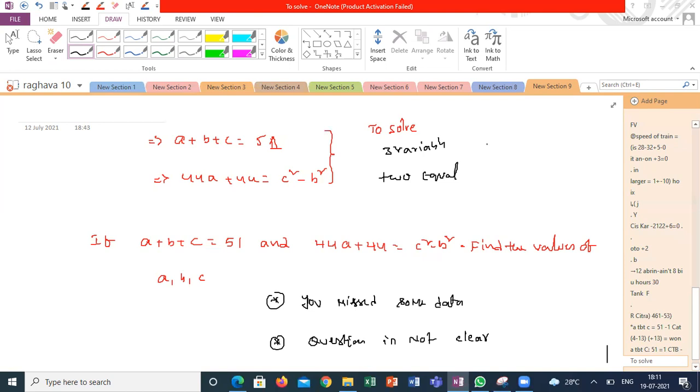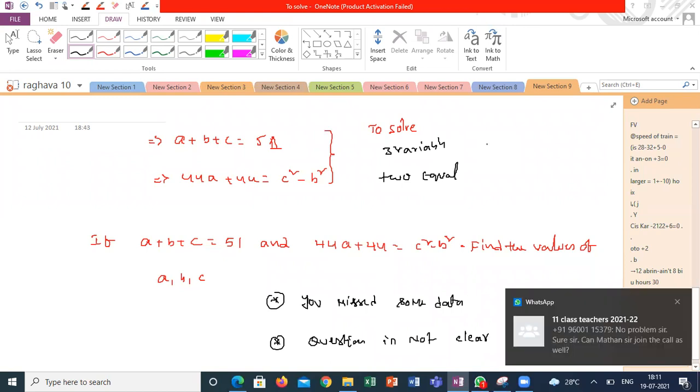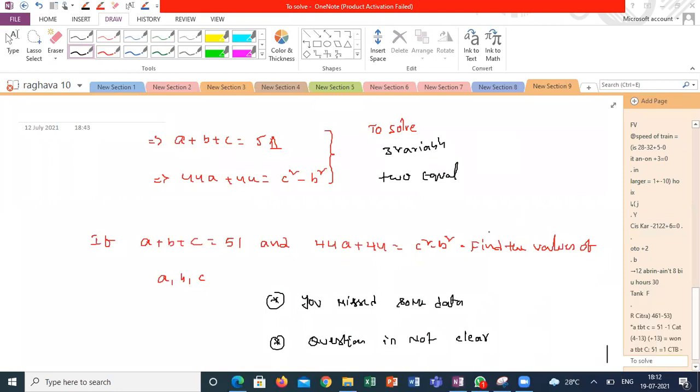Is it clear? So check with that or reply in their group. Ask if the question is clear, view this condition and ask him the question again. I don't know who posted, but just tell them the number of variables is 3, number of equations are 2. If number of equations are less than the number of variables, it can't be solved. So it is not possible to find the solutions of ABC. Clear?